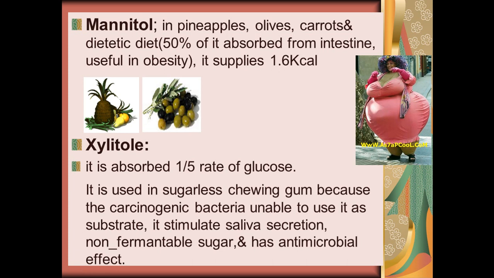Xylitol is also another type of sugar. It has only 1/5 the rate of absorption of glucose. It is a slowly absorbable type of sugar, and it is used in sugarless chewing gum because the carcinogenic bacteria are unable to use it as a substitute, and it will stimulate saliva secretion, it is a non-fermentable sugar, and has an antimicrobial effect.